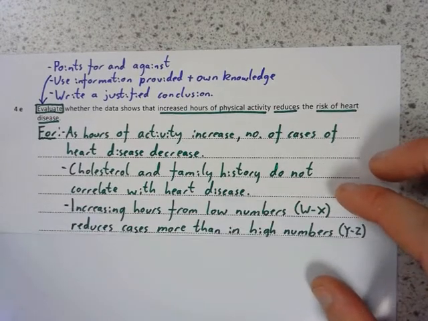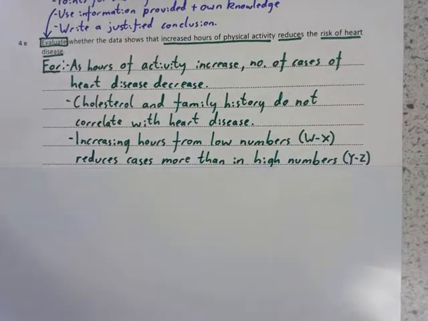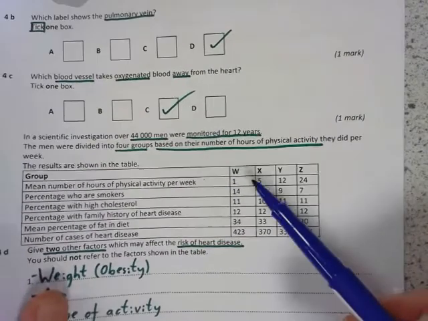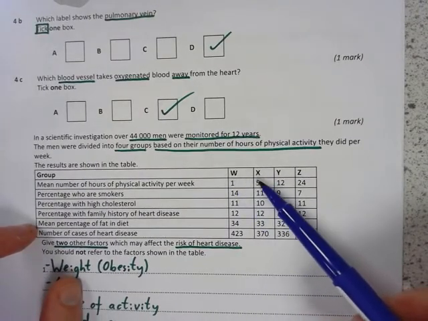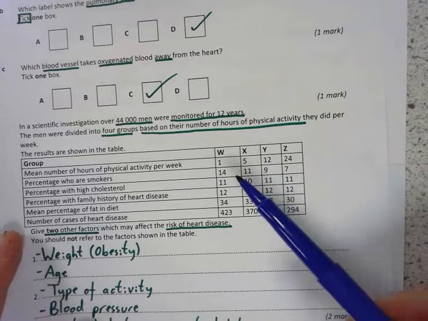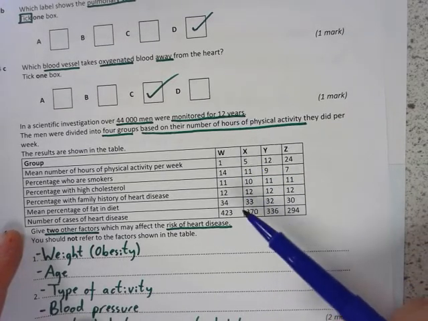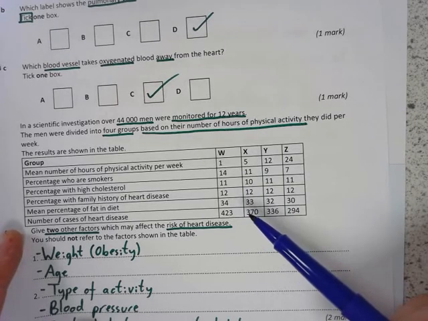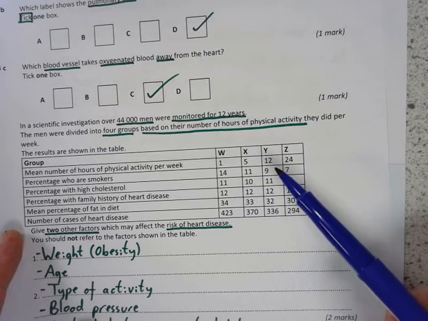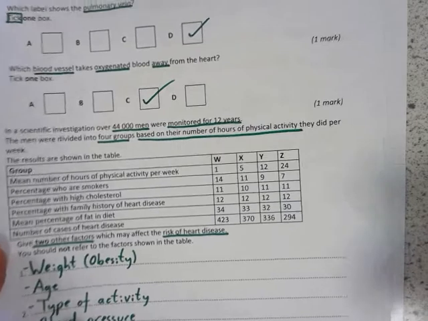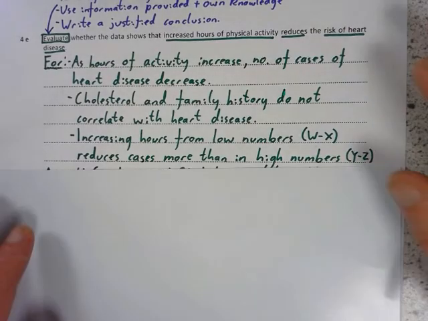And the last one you could have written down was saying that increasing the hours from low numbers, so W to X, so we can see here, increasing from W to X, you know, doing 5 times the amount of exercise, reduces cases more than in the high numbers, where you're only doing twice the amount of exercise. We can see here, doing 5 times the amount of exercise, we're going from 323 to 370, and that's a bigger decrease than going from 12 to 24, where we're doubling the amount of exercise. It's not as big a decrease in heart disease. Okay, so that helps to support our point as well.